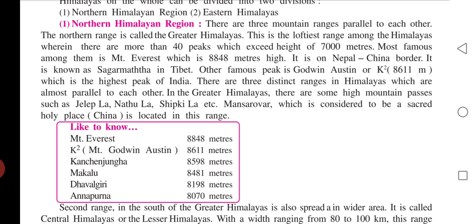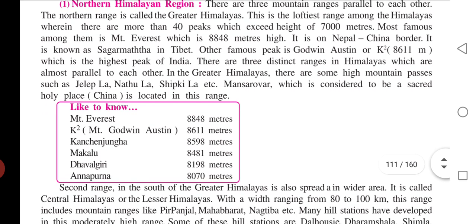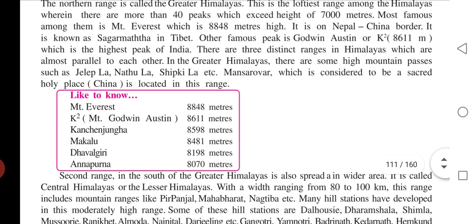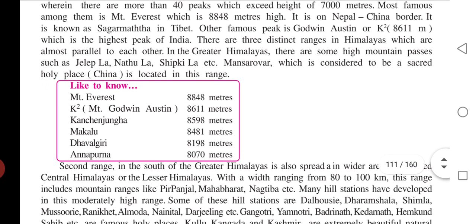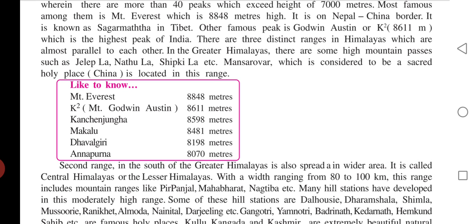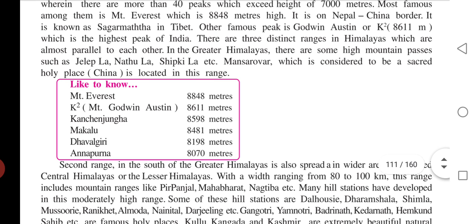This is the loftiest range among the Himalayas, wherein there are more than 400 peaks which exceed a height of 7,000 meters. Most famous among them is Mount Everest, which is 8,848 meters high. It is on the Nepal-China border. It is known as Sagarmatha in Tibet. Another famous peak is Godwin Austen or K2, 8,611 meters, which is the highest peak of India.